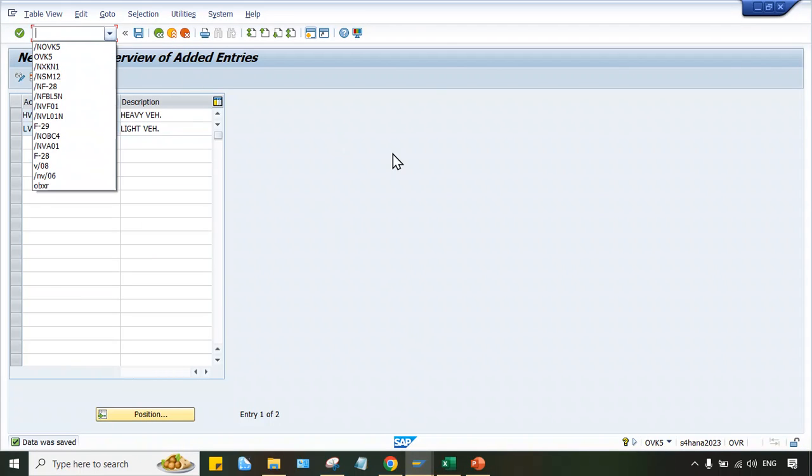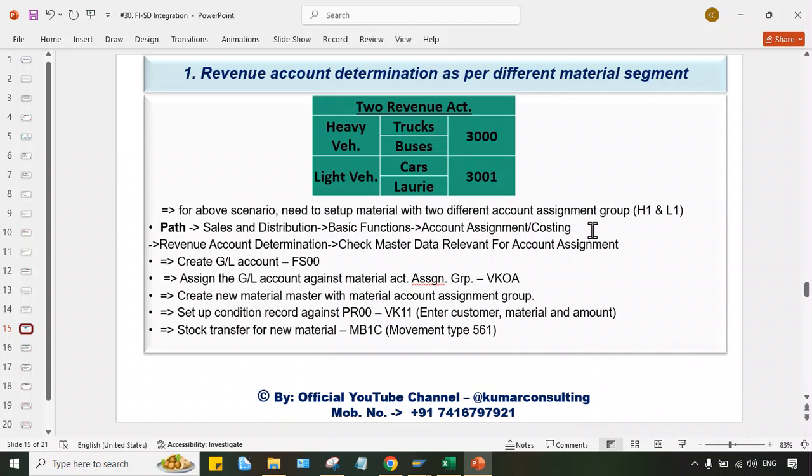What is the key code, guys? OVK5. OVK5 is the transaction code that I have also specified for you people. And then create GL account.